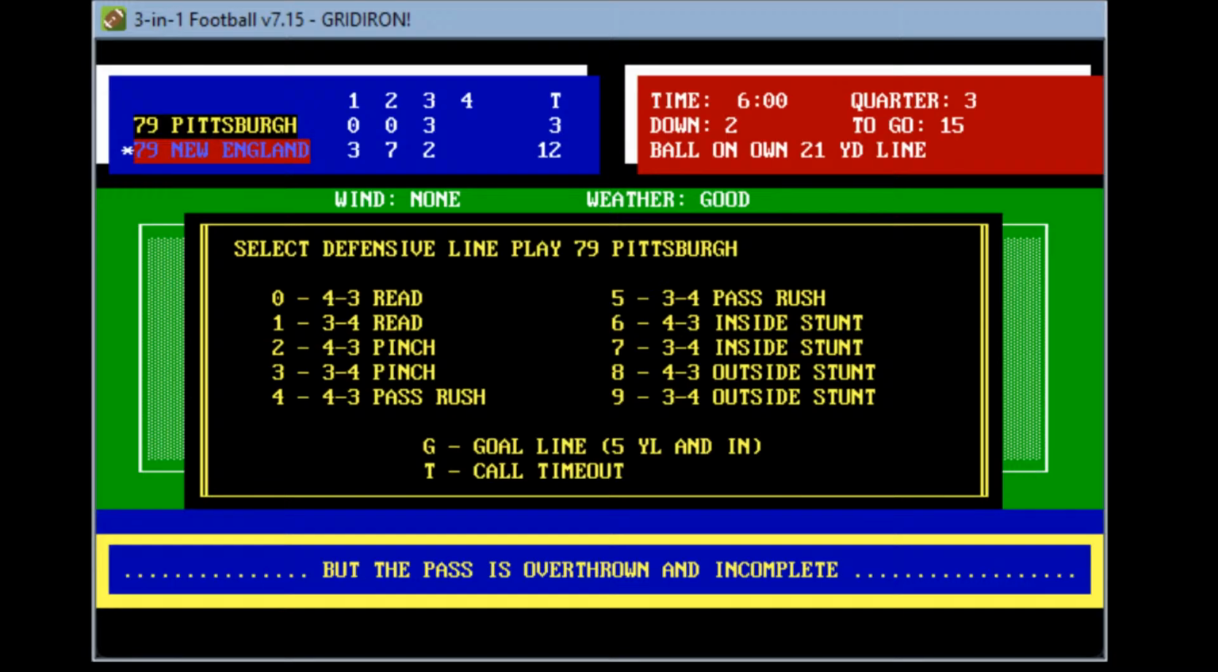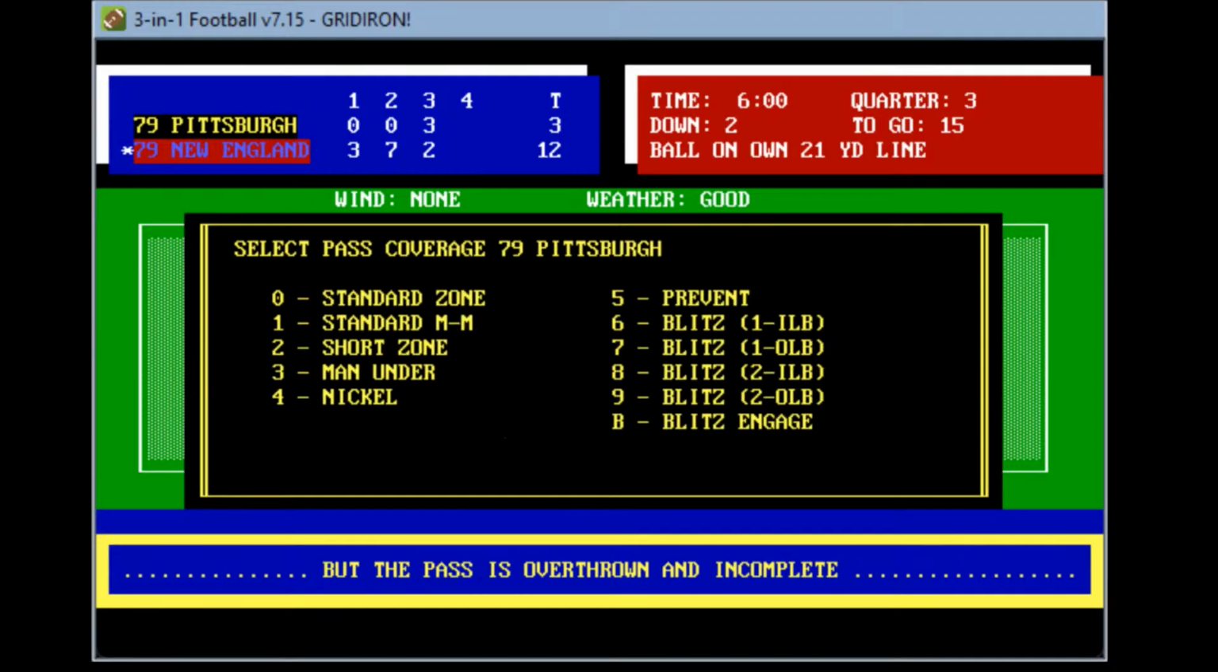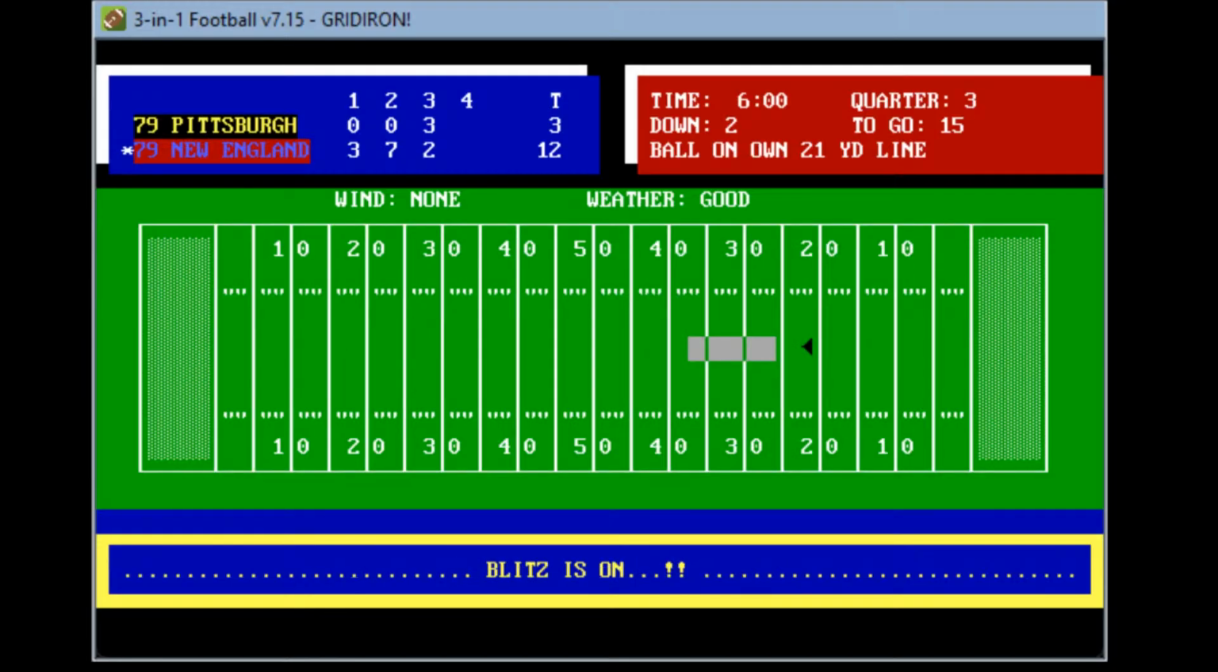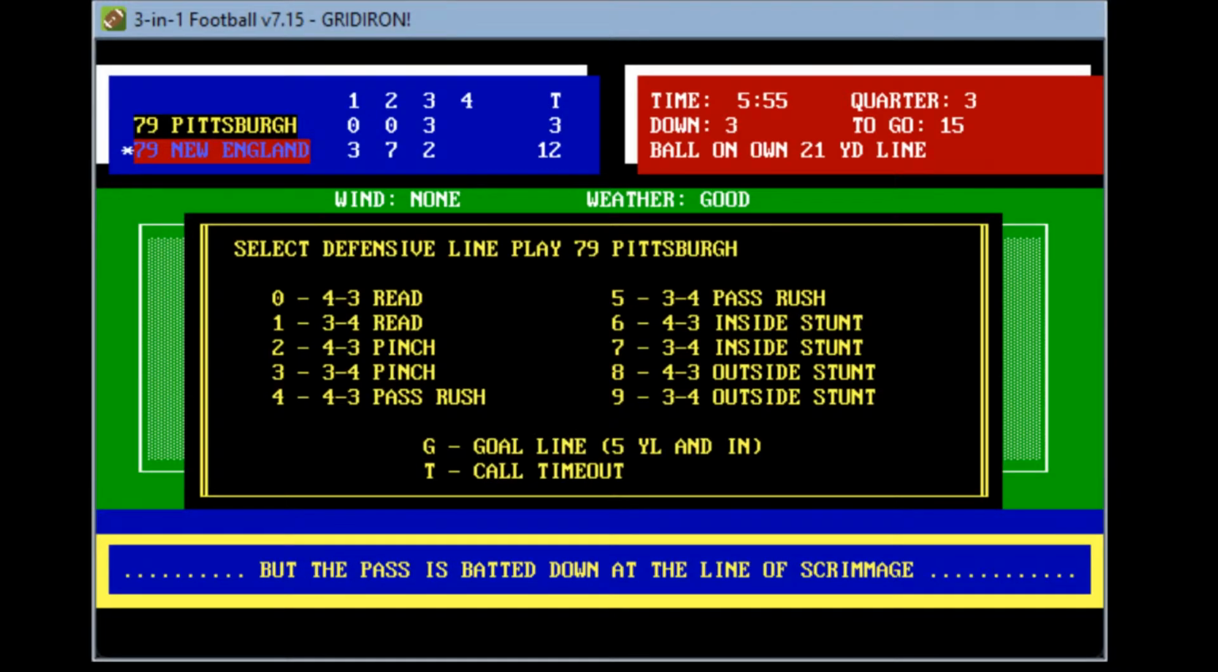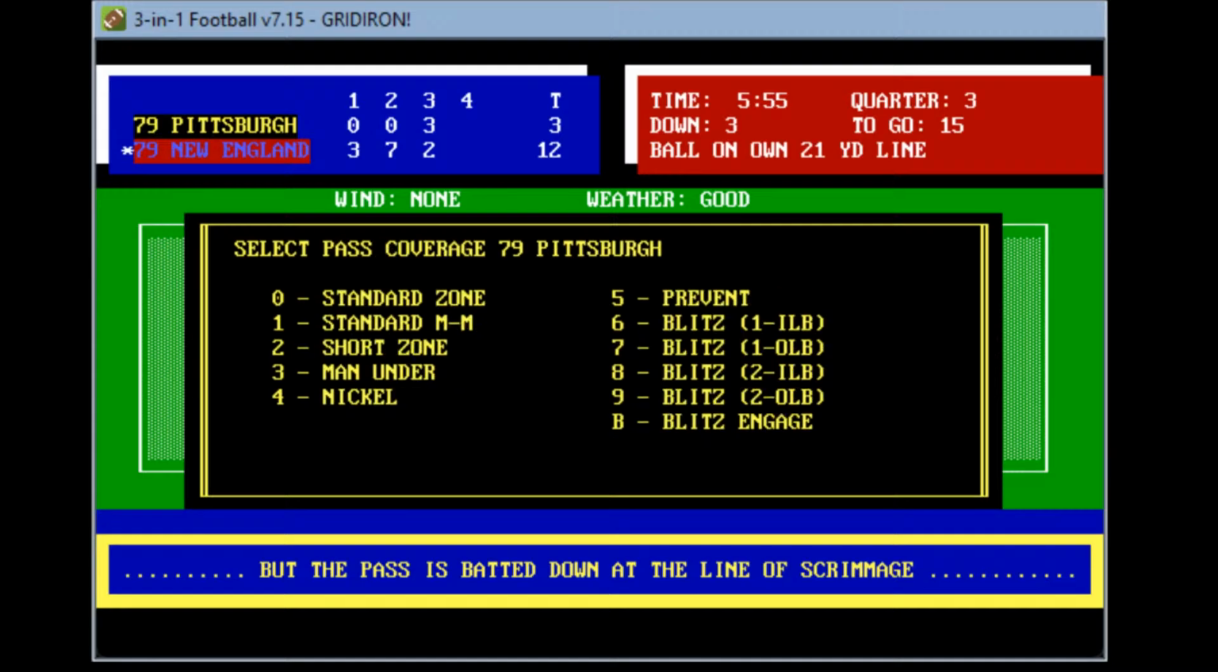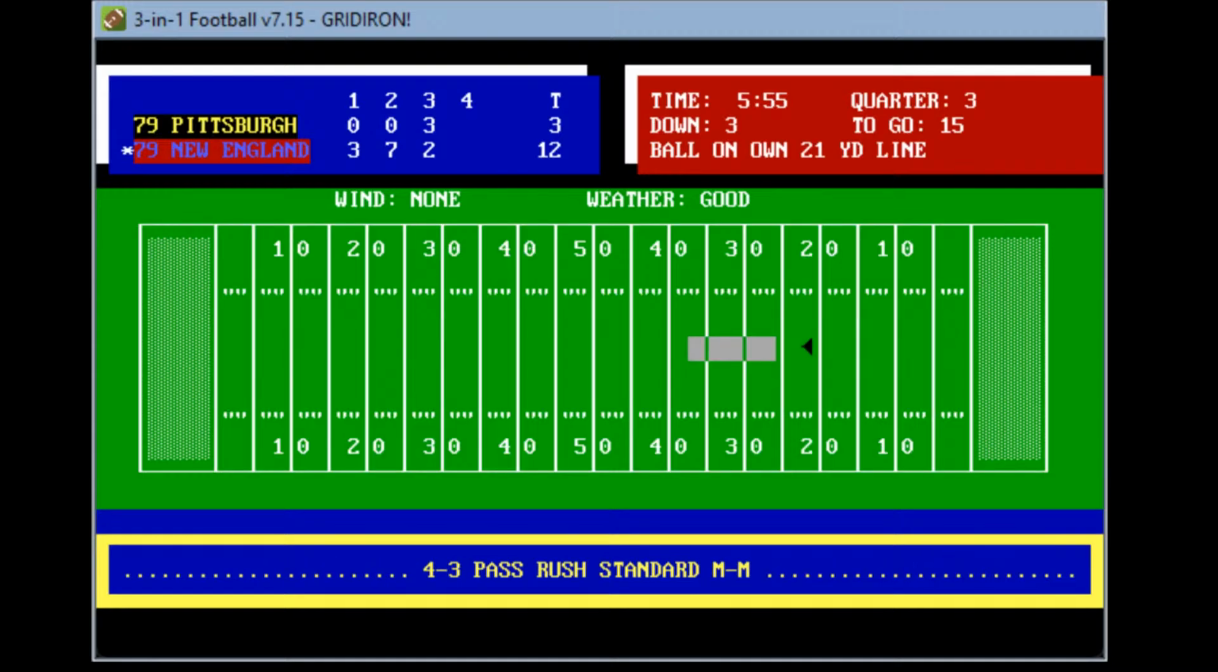So Pittsburgh going with a lot of blitzing here. Let's go back to the same blitz here. Blitz is on again for Pittsburgh. He feels the heat, searching for Tatupu on the sidelines. Pass is batted down at the line of scrimmage. So Pittsburgh now decides that this is how they're just going to win this football game. They're going to put pressure on Grogan.